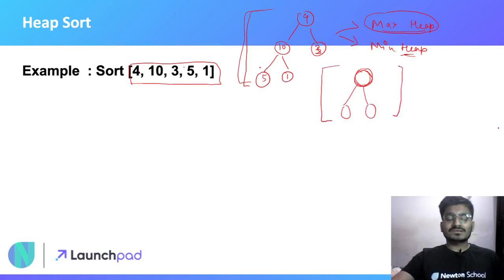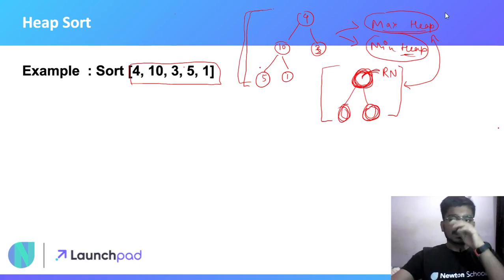If this is a max heap, then the root node will be greater than its left child and right child. By common sense, in a min heap every root element will be smaller than both its children. So this was min heap and max heap.